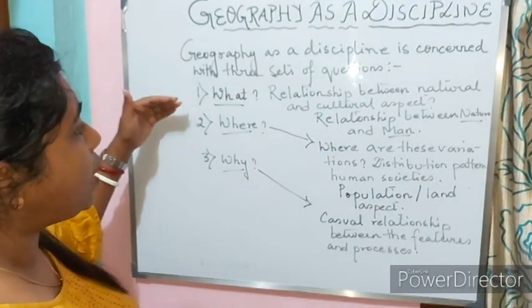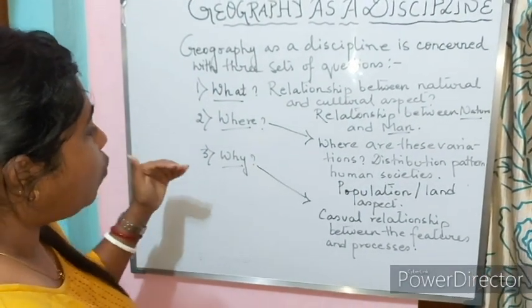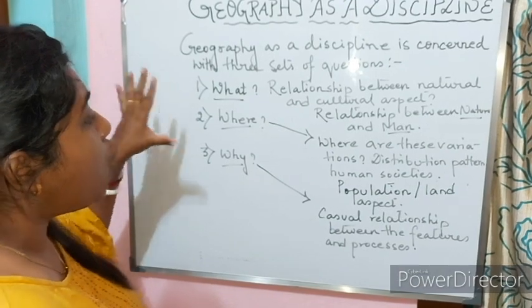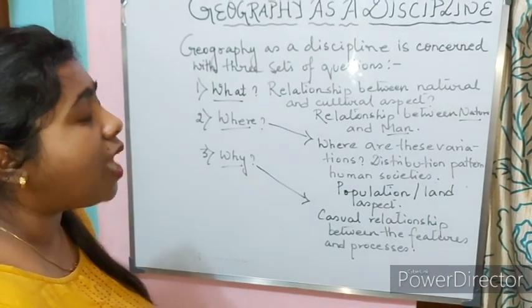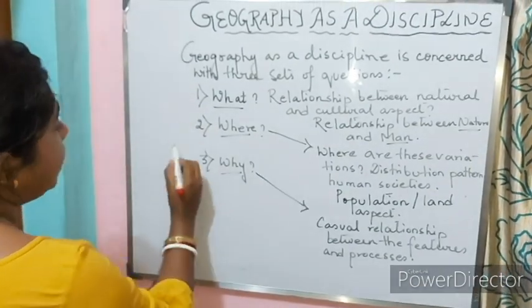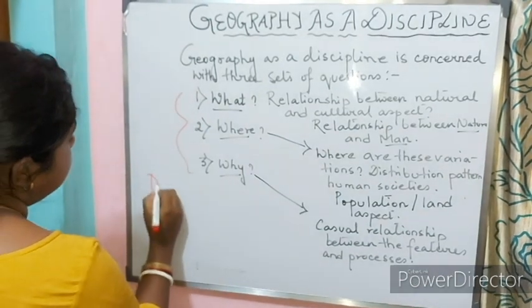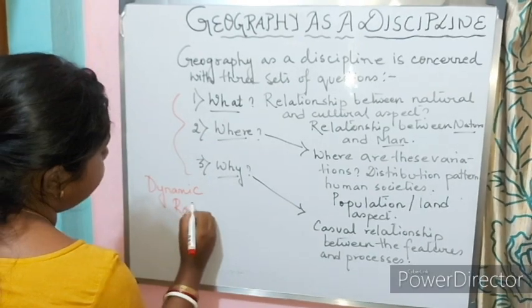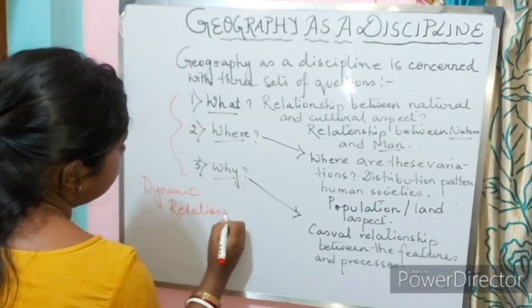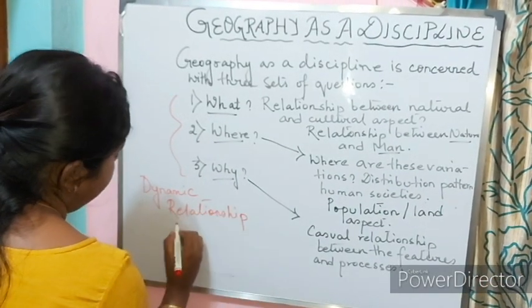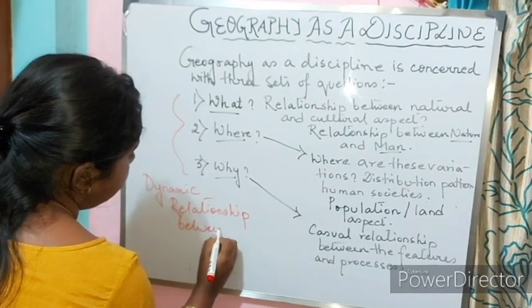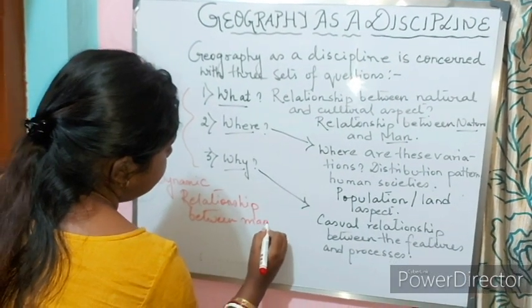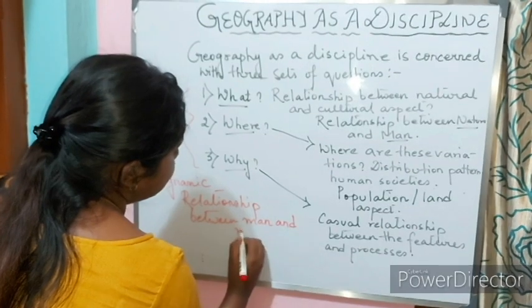So these three questions, what, where and why, help us to understand the dynamic relationship between man and nature.